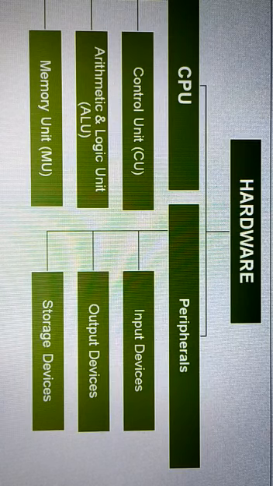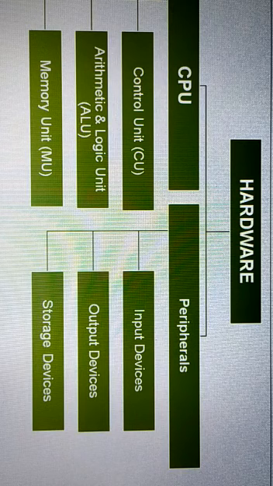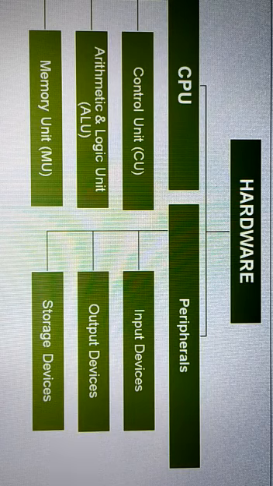Similarly, the computer has an arithmetic and logic unit, that is ALU, which does all the calculation and logical functions. So the control unit, arithmetic and logic unit, and memory unit together form the central processing unit of the computer. And another one is the peripherals.